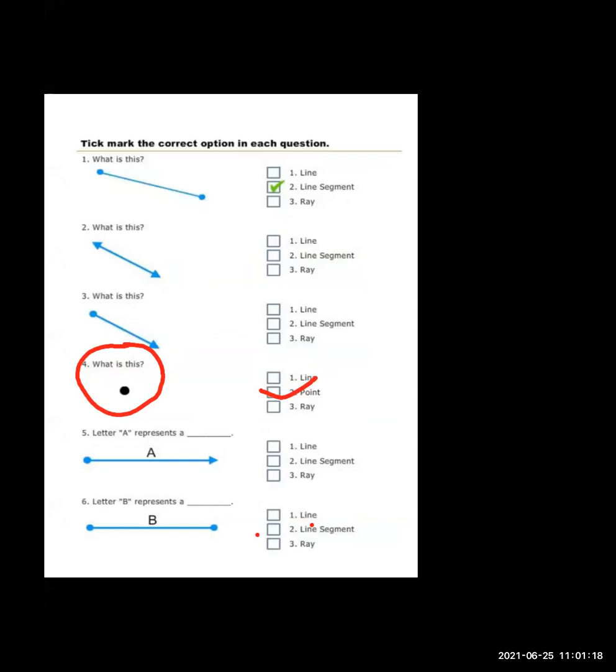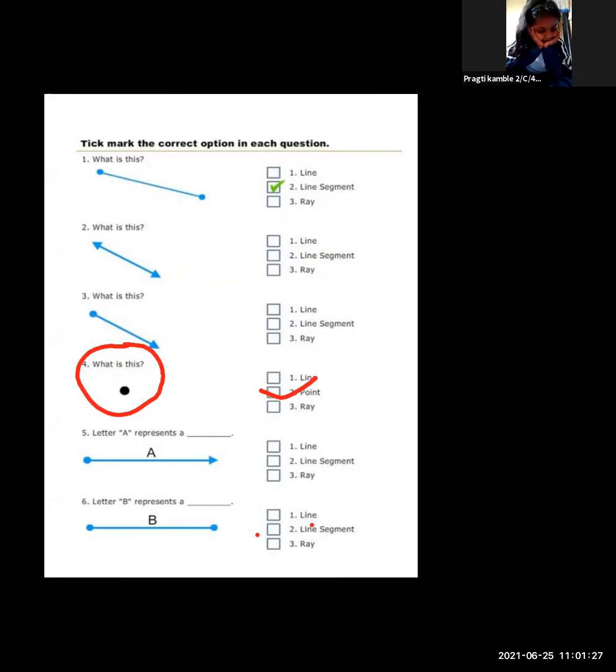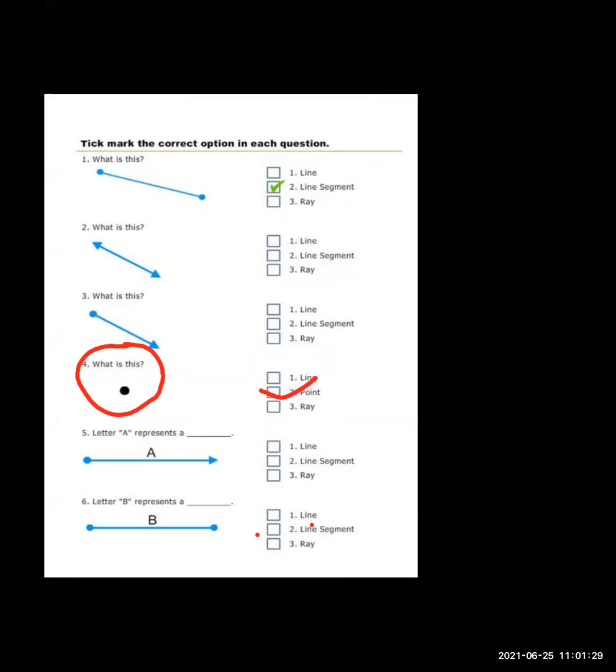Now next, you can do 6 also. The letter B represents what? It's a line segment or ray? Parents, please don't tell her. She has to identify. Okay. The next is the line segment.